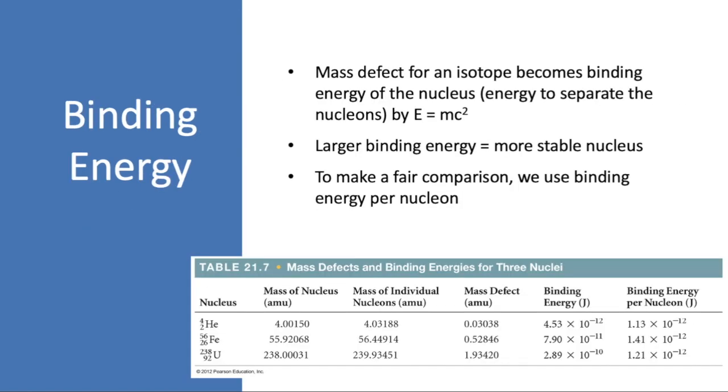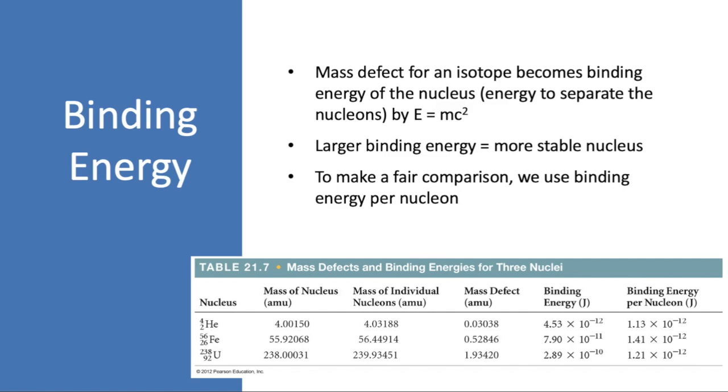The next thing that we're going to be looking at is called binding energy. And binding energy is the energy needed to separate the nucleons, to break up the forces holding the nucleus together and create those free nucleons. This is directly related to the mass defect for an isotope by Einstein's equation E equals mc squared. If your m is the mass defect, then your E is the binding energy. And the larger the binding energy, the more stable the nucleus is.